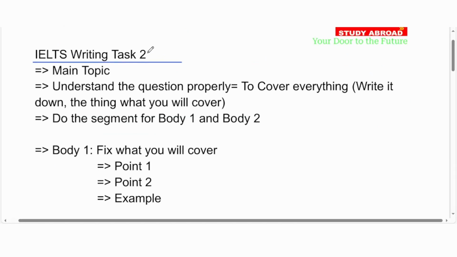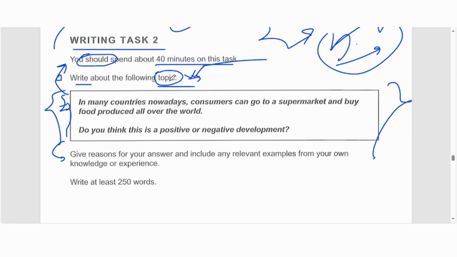Whenever you start writing task 2, the first thing you need to do is find out the main topic of the question. Very important. So let's read this question and find out the main topic. The question is: many countries. See, in many countries, they're not saying all the countries in the world or some countries. They're saying many countries. You need to understand these terms.